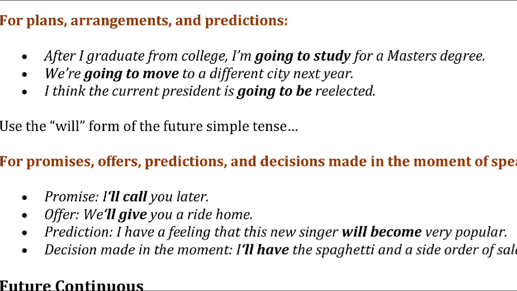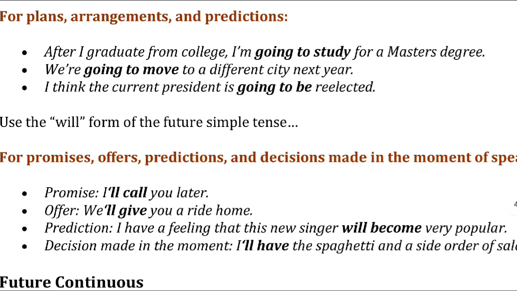For example, promise: I will call you later. Offer: we will give you a ride home. Prediction: I have a feeling that this new singer will become very popular. You are predicting. Decision made in the moment: I will have the spaghetti and side order of salad. Means you are taking a decision and you are thinking of executing this in the future. So this you can write.